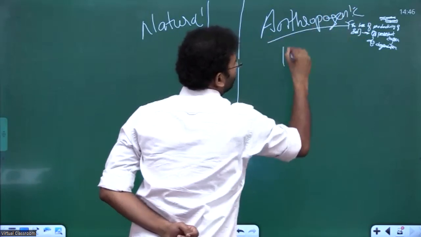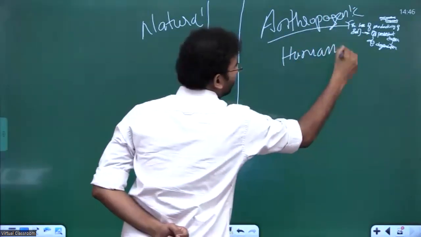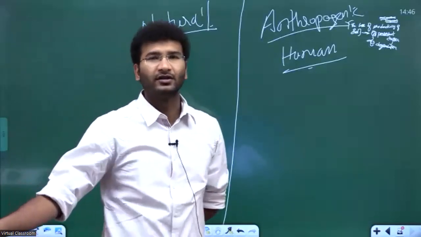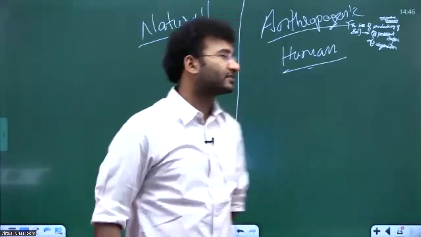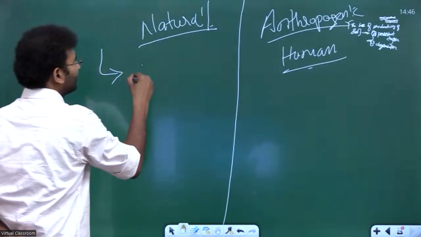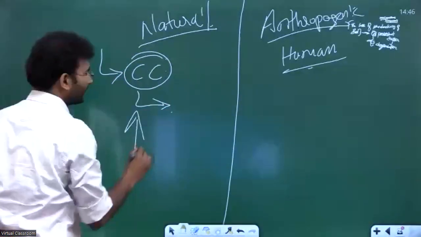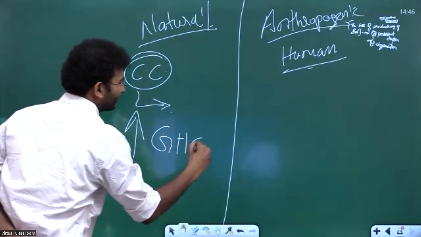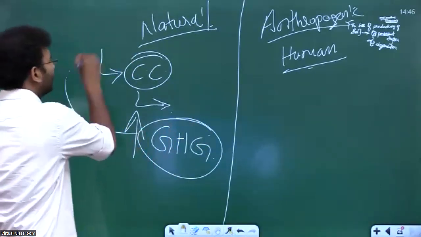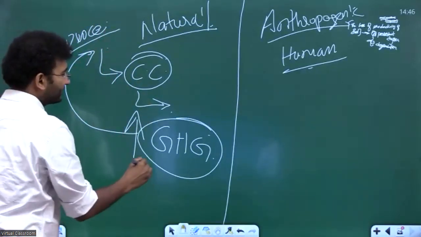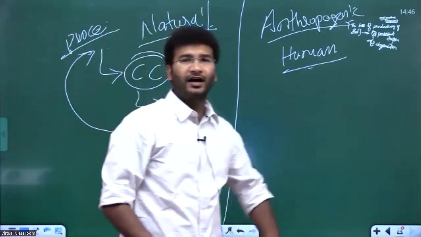Anthropogenic means human causes, right? Either it can be due to natural cause, or it can be due to anthropogenic cause. Now, if you look into the natural cause, the major reason is the climate change. And this climate change is because of the increase in the greenhouse gases concentration, right? We'll try to understand the process also, how the greenhouse gases are increasing the advancement of droughts in the atmosphere,